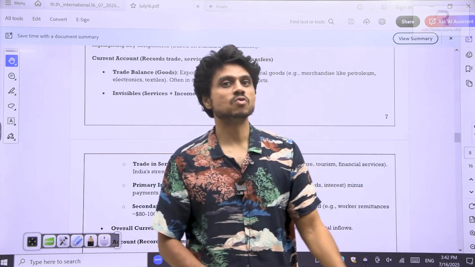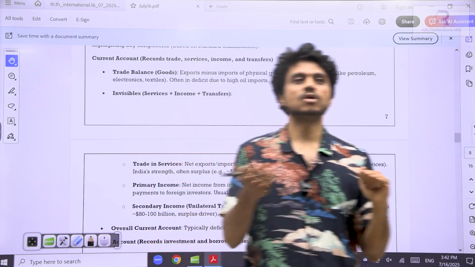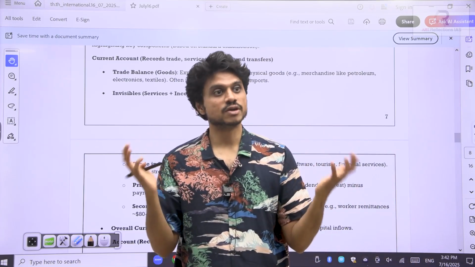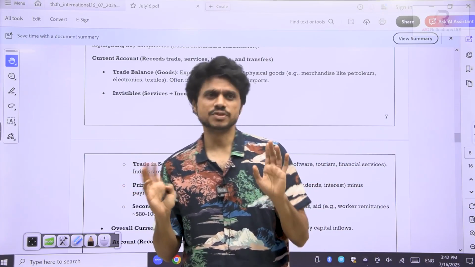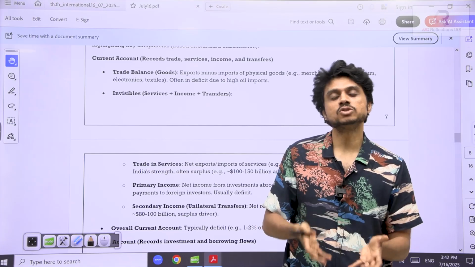And overall, we have huge forex reserves. How many billion dollars of forex reserves do we have? I told you, we have accumulated 650, 700. At least you have the idea, right? So how are we accumulating those assets?